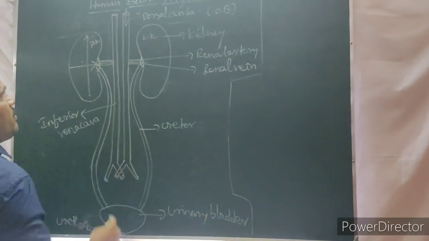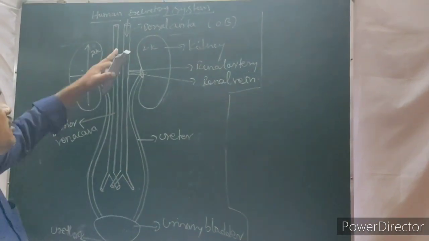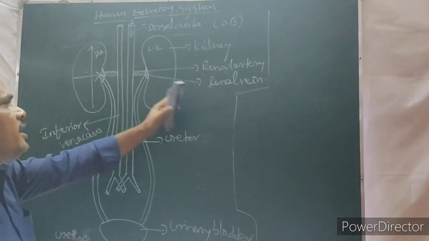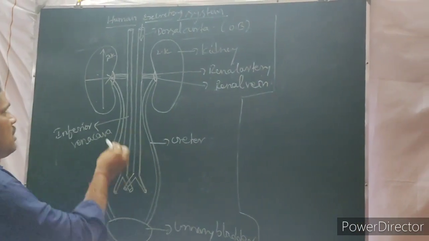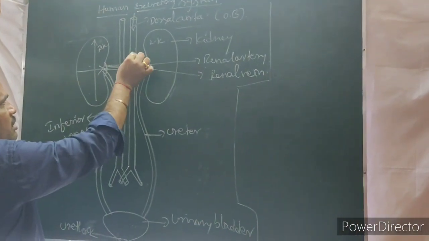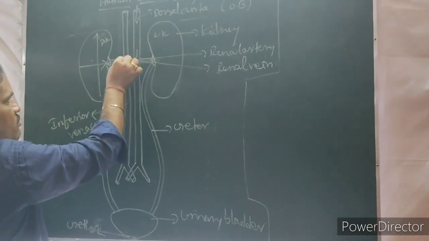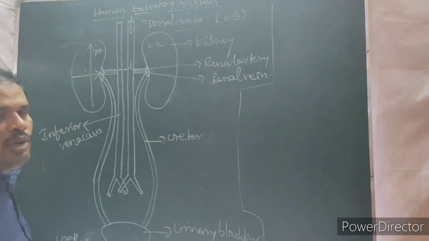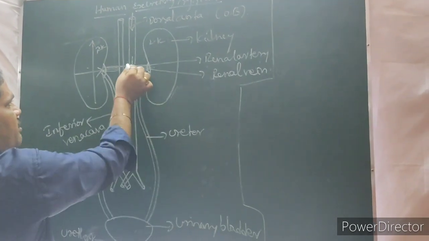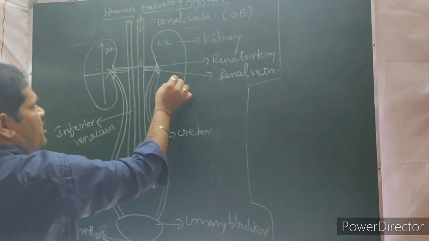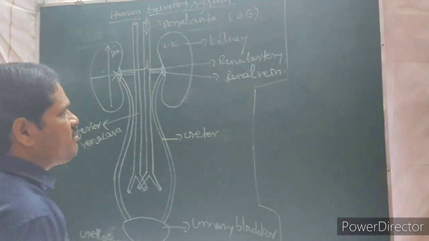The dorsal aorta is the largest artery which supplies oxygenated blood to the kidneys with the help of the right and left renal arteries. These are the branches of the dorsal aorta. So from here onwards, the blood divides. What kind of blood? Oxygenated blood. It divides, enters the renal arteries, and finally reaches the kidneys.